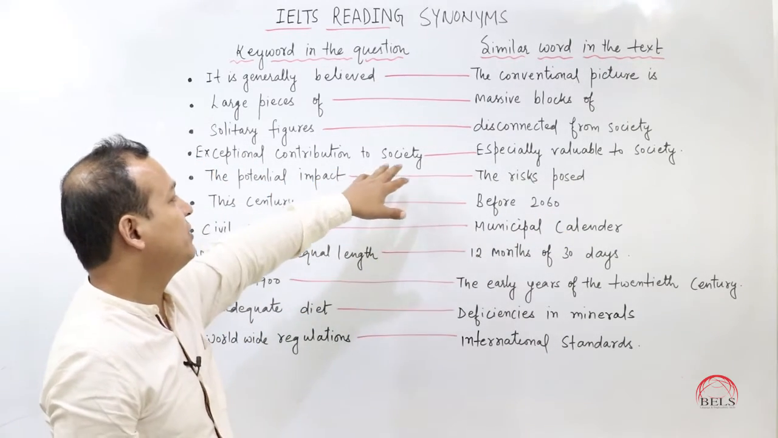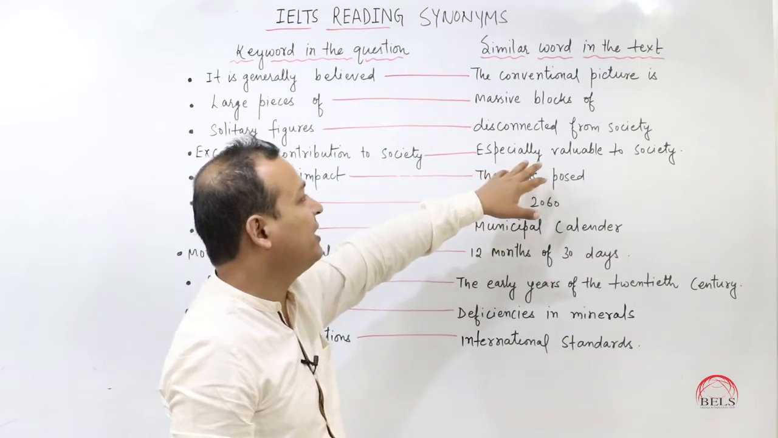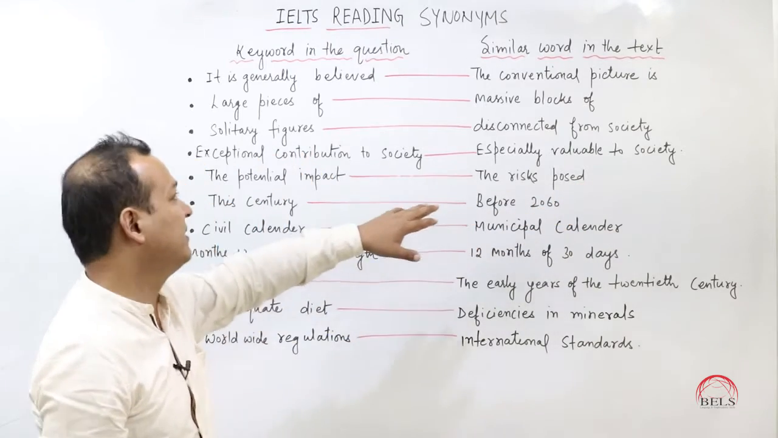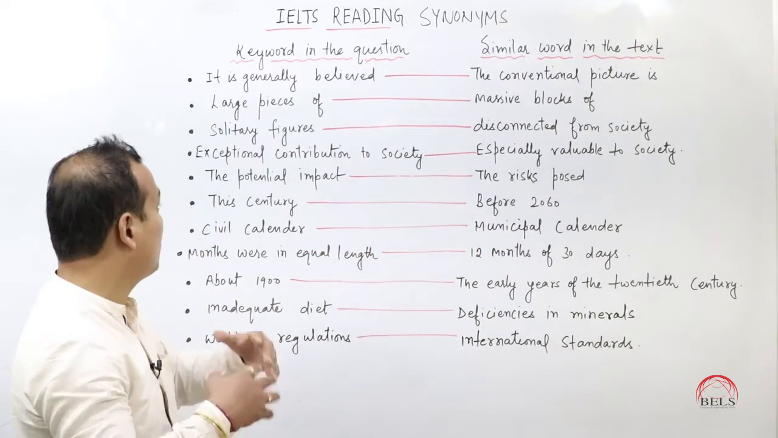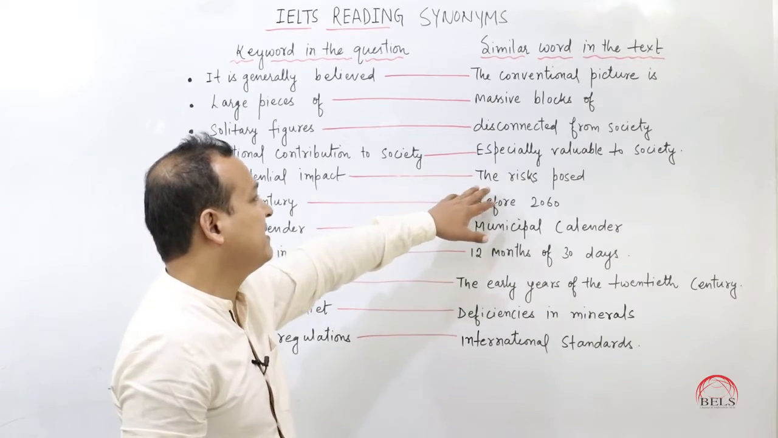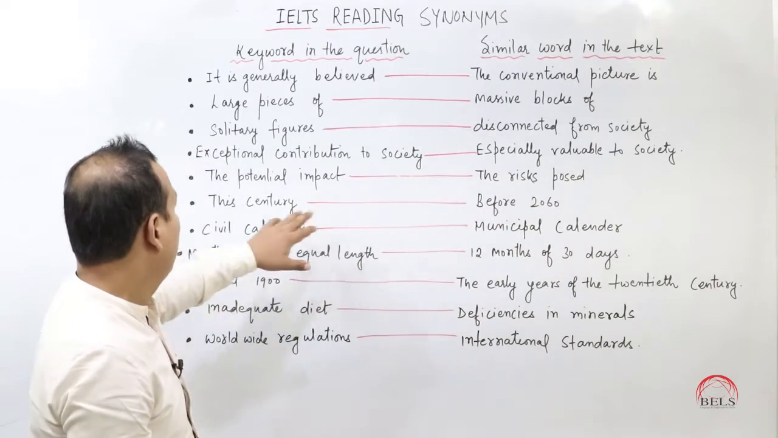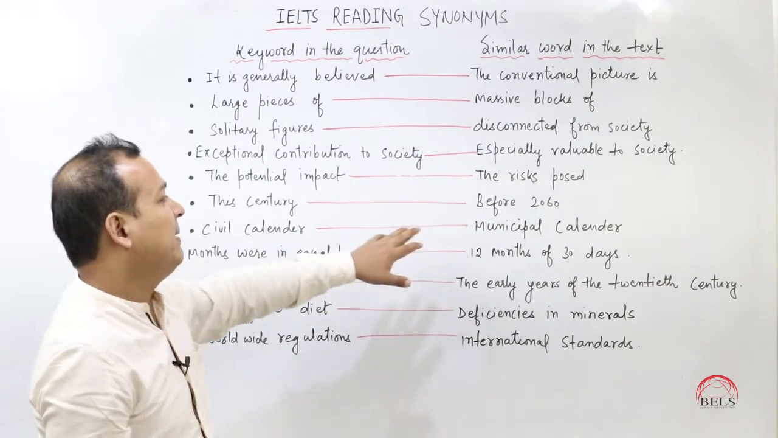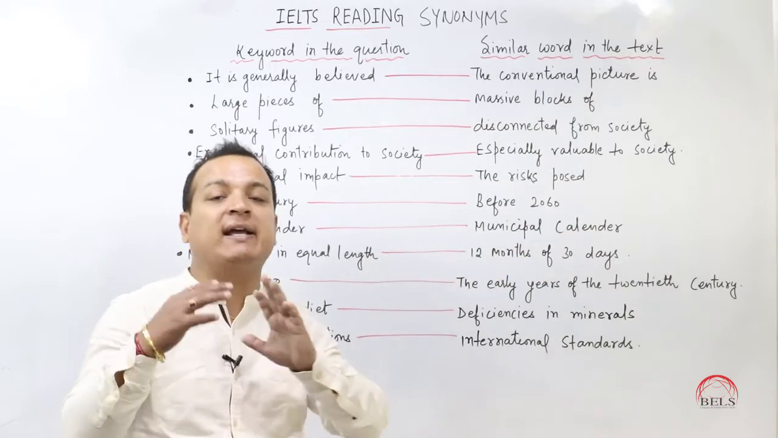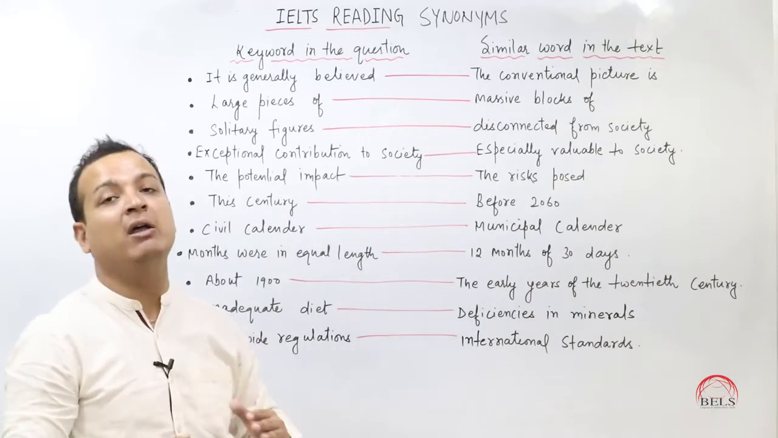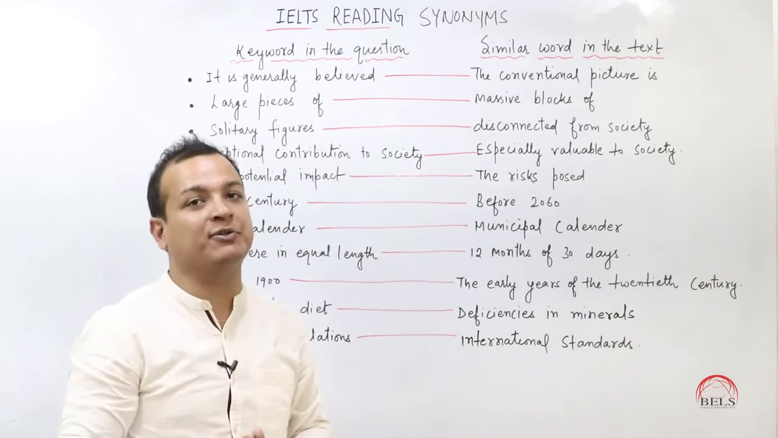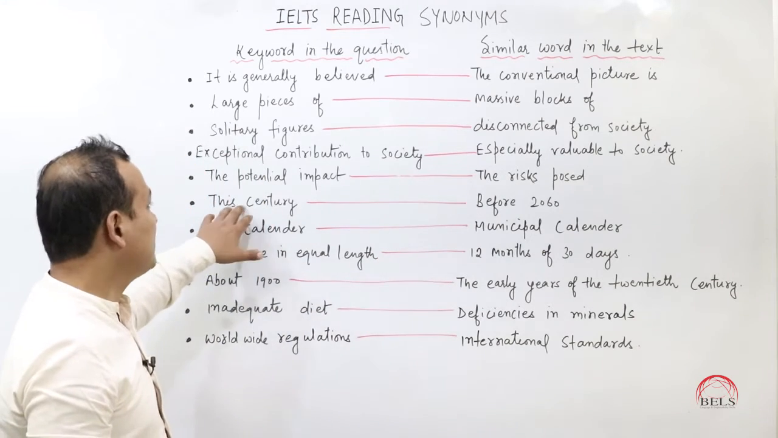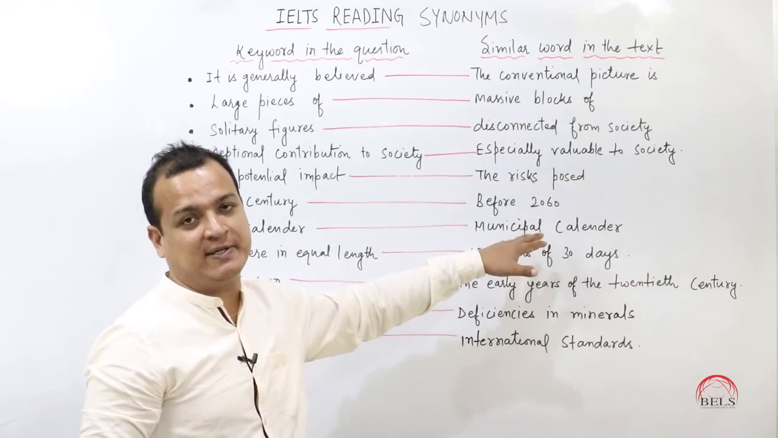"Exceptional contribution to the society", you can say "especially valuable to society". "The potential impact": if you see this in the question, the same thing will be in the passage as "the risk posed". "This century" and "before 2060" are exactly the same, because one century is 100 years, so 2060 will be coming in this century only. So that means this phrase is matching with this one exactly.